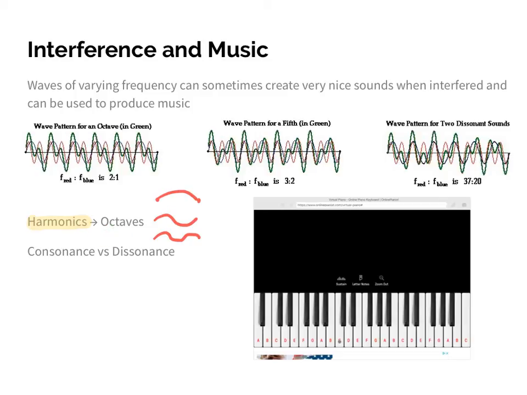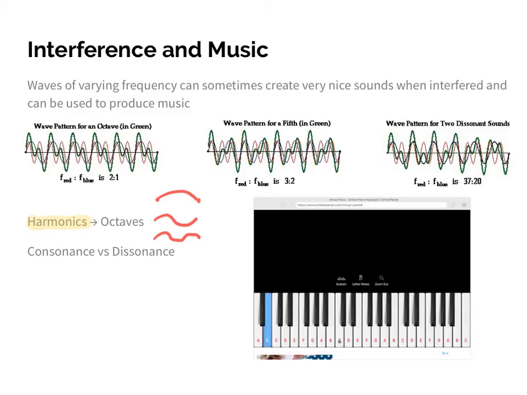Oct is a prefix for eight. Now, why we have an A here and an A here and an A here and an A here is that those represent the different harmonics. If I were to play this for you guys, the first A note, notice a low frequency. Now, if I play the next one, you'll notice that the frequency gets higher. First standing wave, second standing wave, third standing wave, and fourth. First harmonic, second harmonic, third harmonic, fourth harmonic.